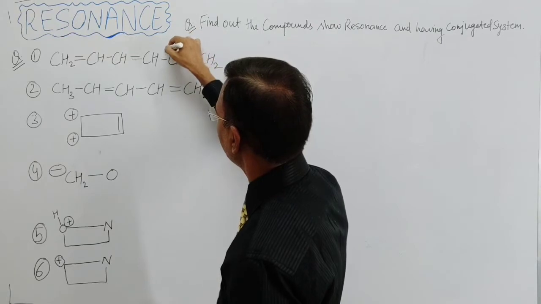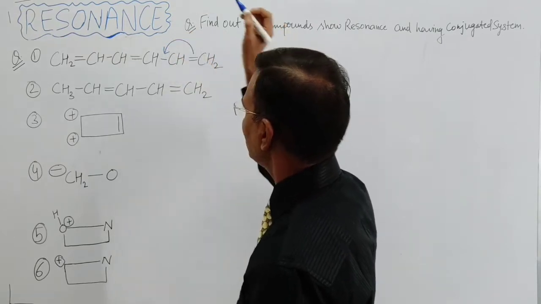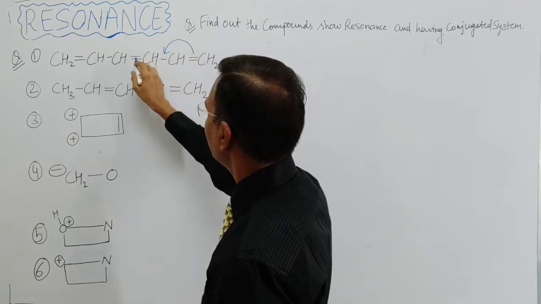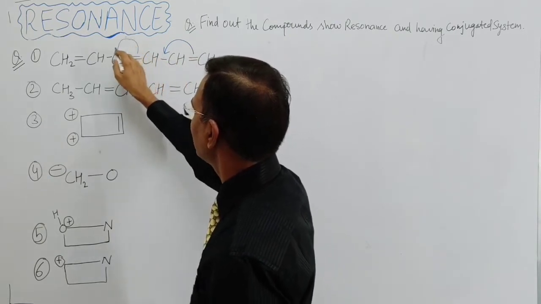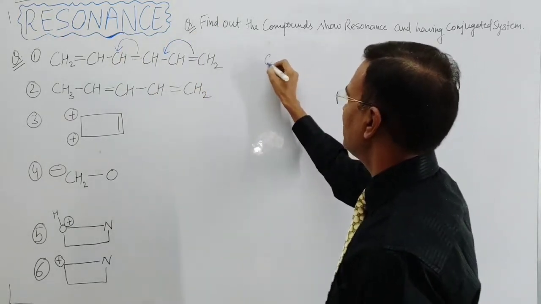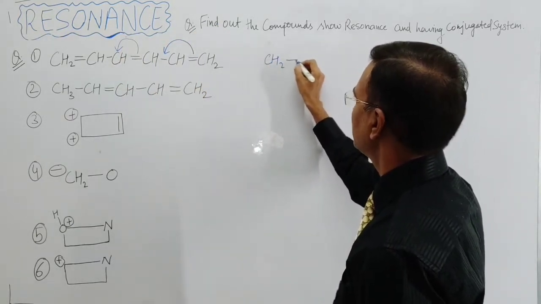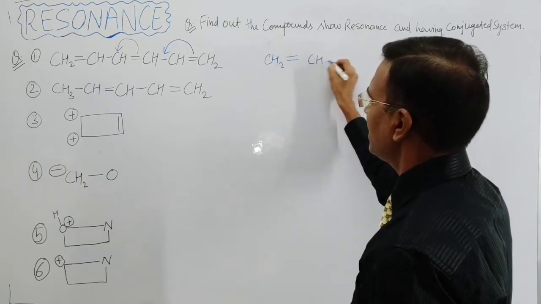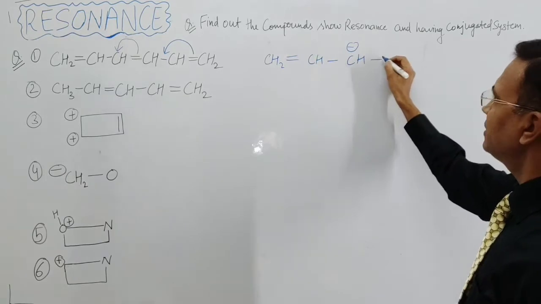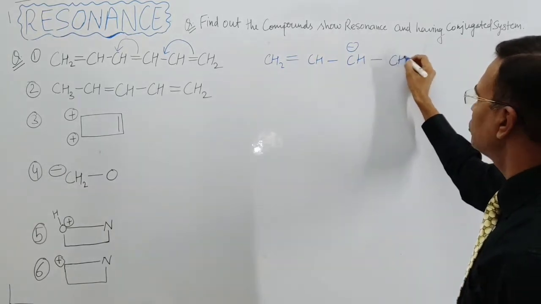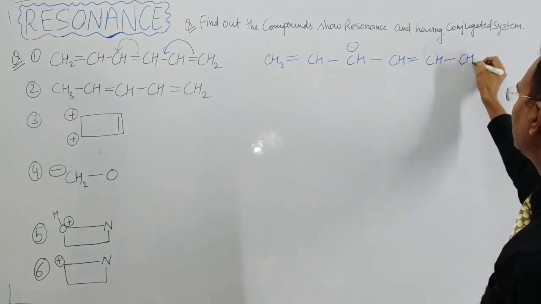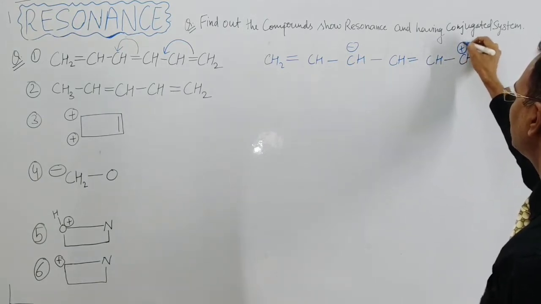These pi electrons shifted in this direction, then these pi electrons repel these pi electrons, and these pi electrons come on this carbon. So the first resonating structure will be CH2 double bond CH, CH negative, and it gets CH double bond CH single bond CH2 and positive this time.